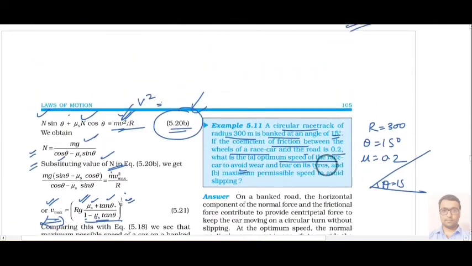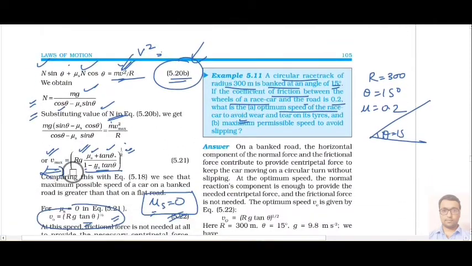We have already determined this expression for optimum speed, v maximum. If we apply this formula, r is given, g is 10, mu s is also given, and theta is 15 degree. Then we can determine easily what v maximum is.